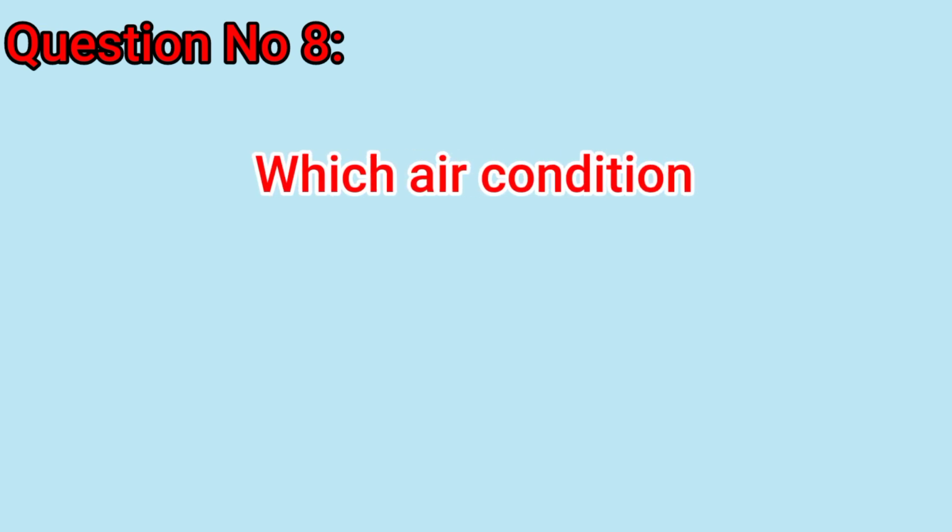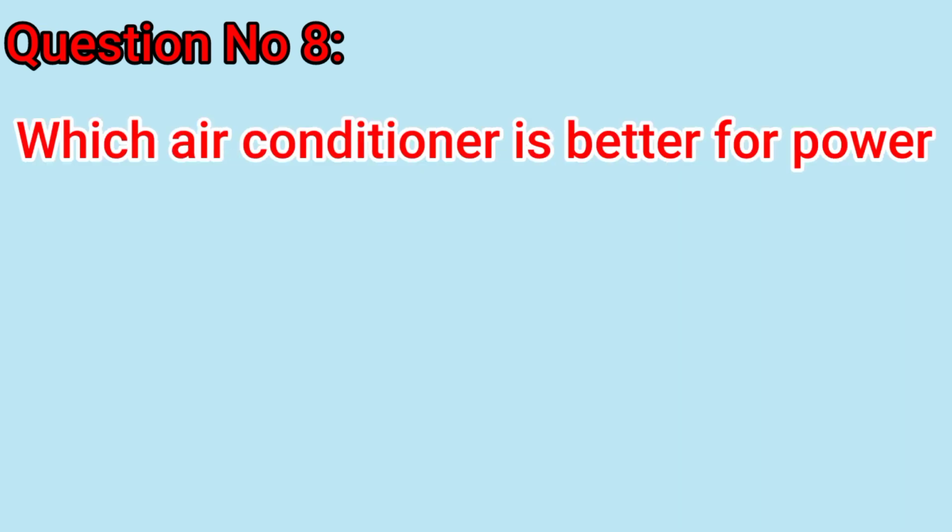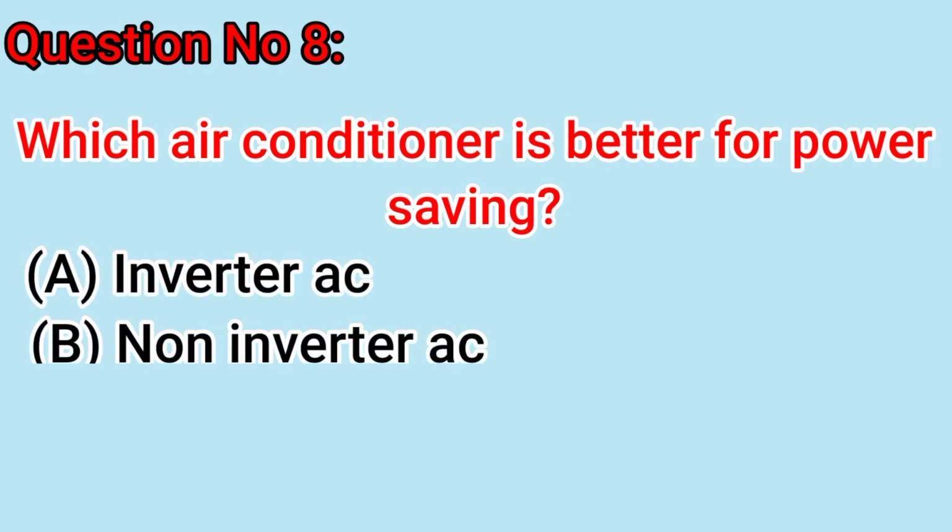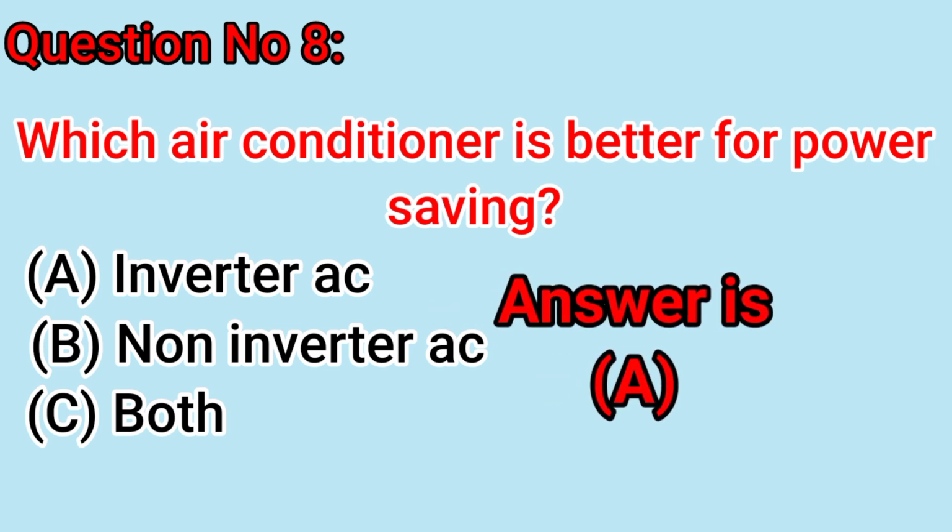Question number 8: which air conditioner is better for power saving? A, inverter AC. B, non-inverter AC. C, both. Answer is A, inverter AC.